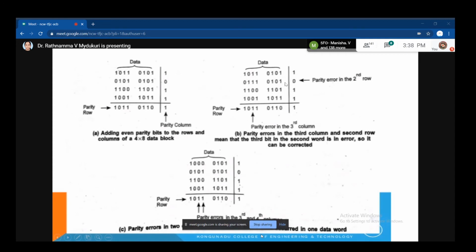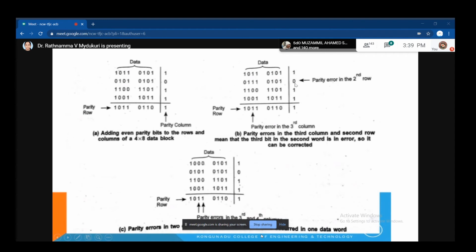Five means, is it matching with even parity? No, madam. So the receiver will come to know that an error has occurred in our second row. See, what is our original data actually? 0, 1, 0, 1. But here it is transmitted as 0, 1, 1, 1. This is going to be found out at the receiver side with the help of this parity bit.